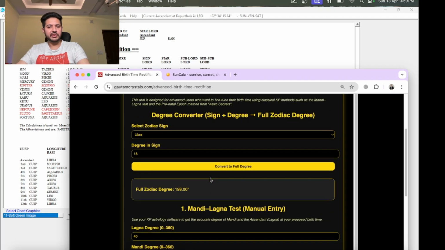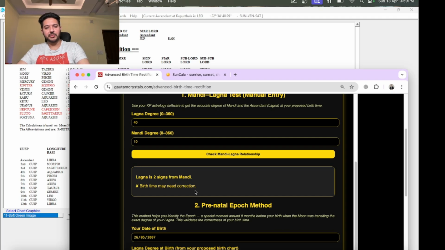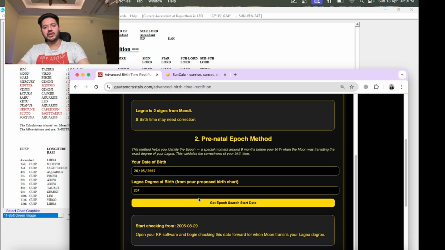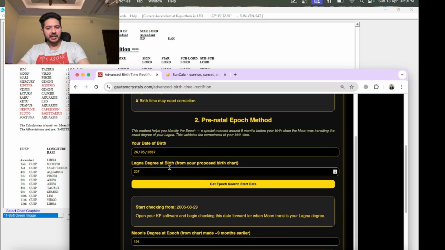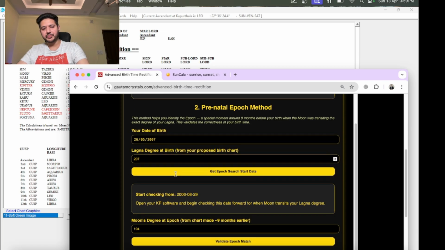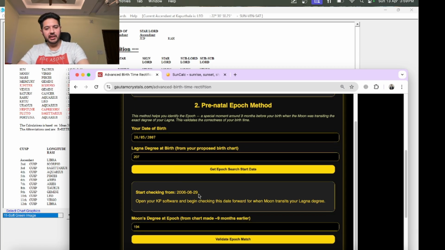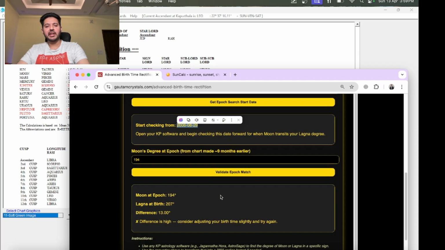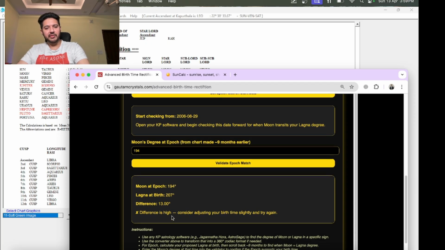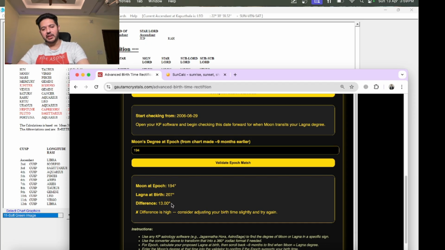So you have to simply compare on the prenatal date. We have to get the Lagna degree of the birth chart according to the real birth chart. Then make a hypothetical chart using this date, and then calculate the moon's degree. Whatever the variance is, if it's less than 15, it should be okay. If it's more than that, you have to bring it closer.